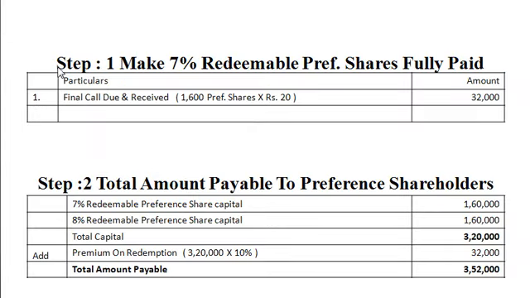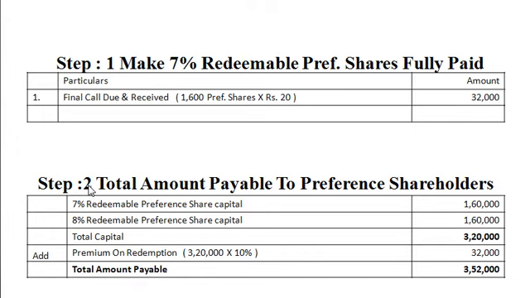Step number 1 for redemption of preference share purpose. Make 7% redeemable preference shares fully paid up. So we will make a final call: 1600 preference shares multiplied by rupees 20, that is rupees 32,000. Now our preference shares become fully paid up.